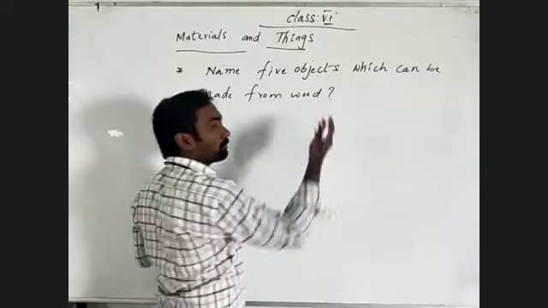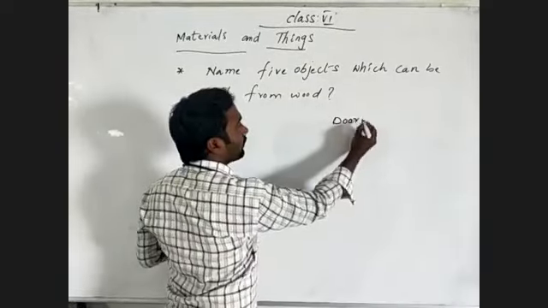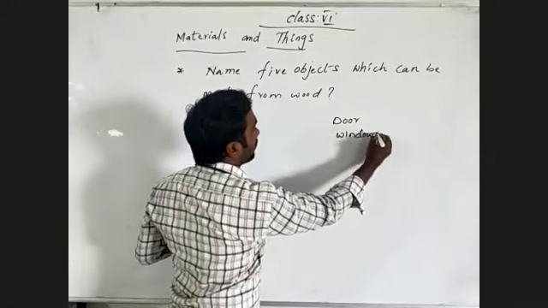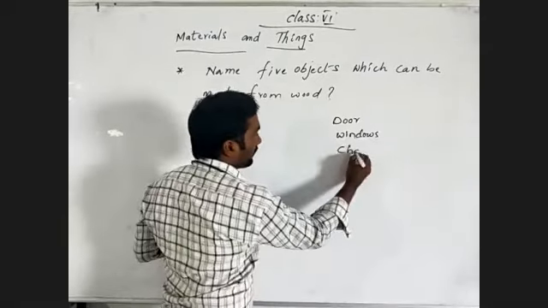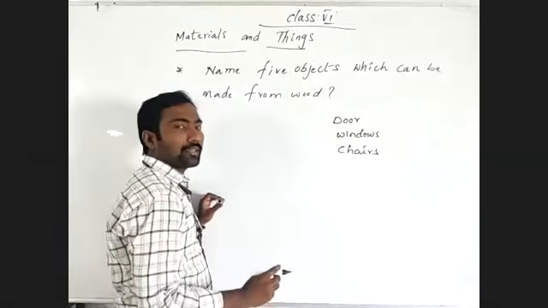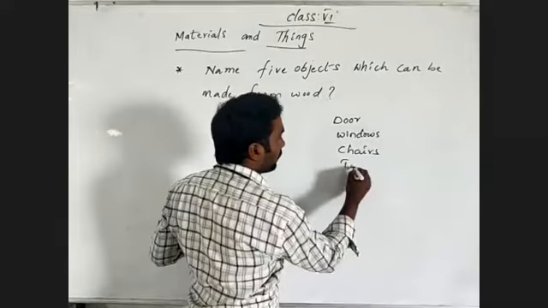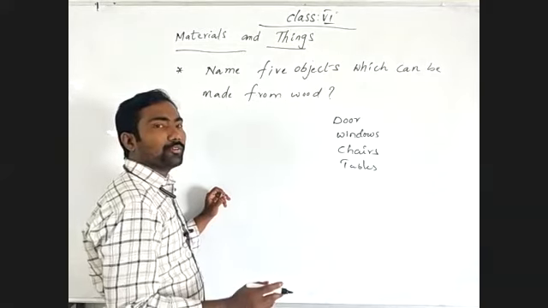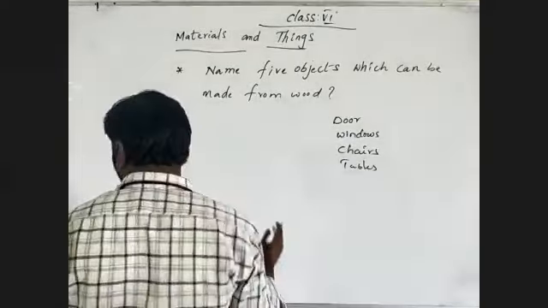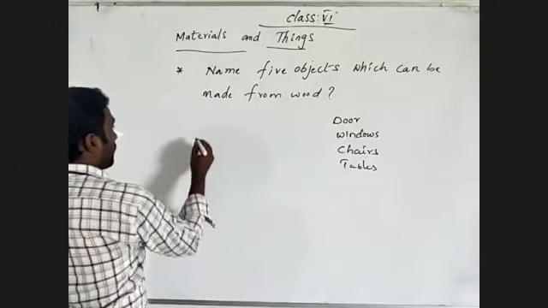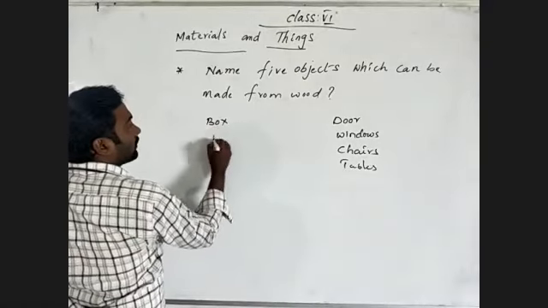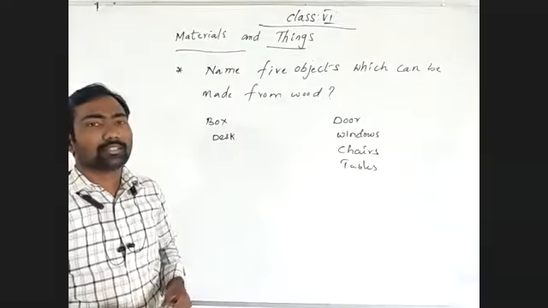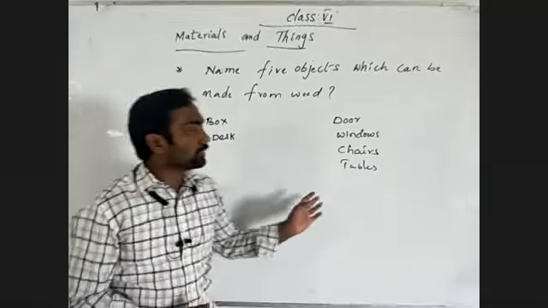In your home, generally you may observe a door, and windows, and also chairs, wooden chairs, is it or not? And also tables. What else is there in your home which is made up of wood? We can say a box, desk.